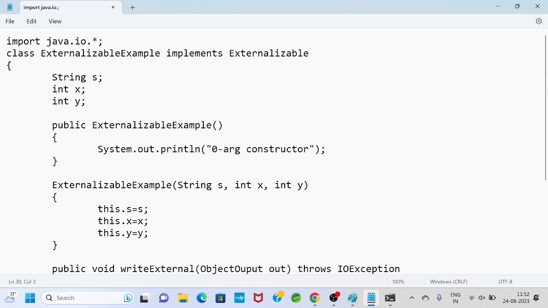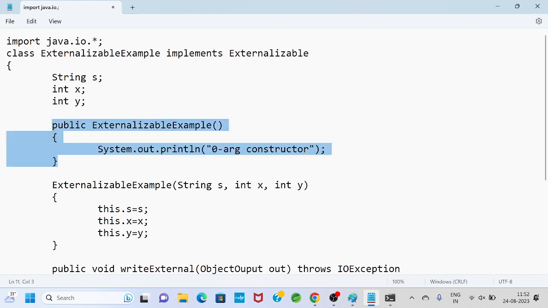The class name is ExternalizableExample, containing three properties: one is a string type variable and the other two are int type variables.